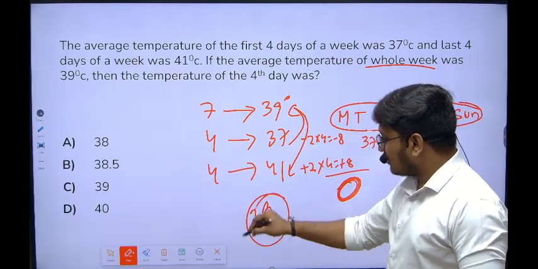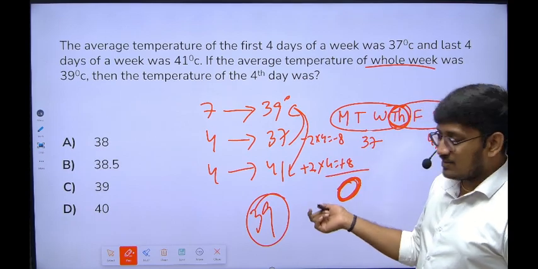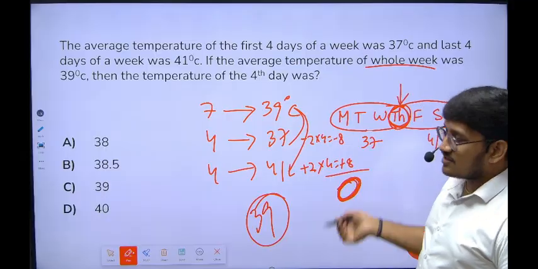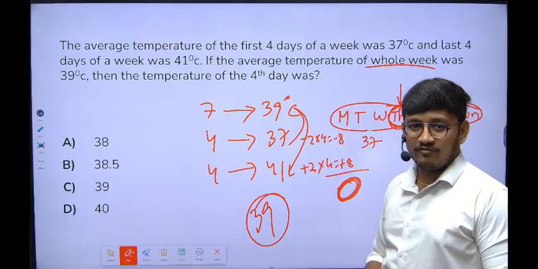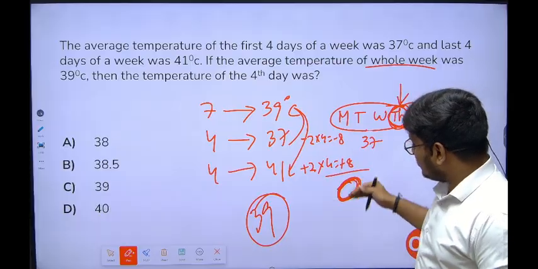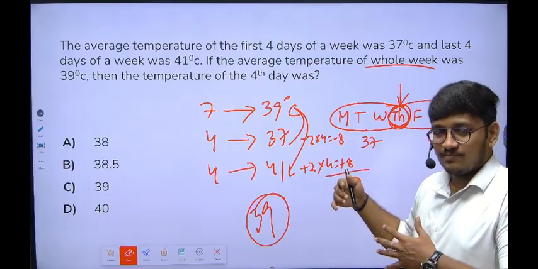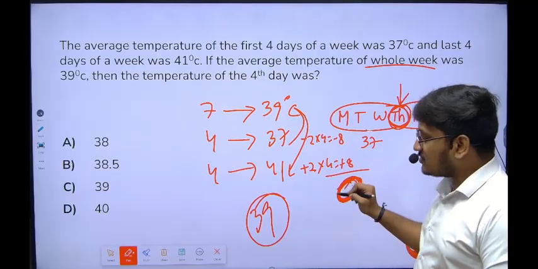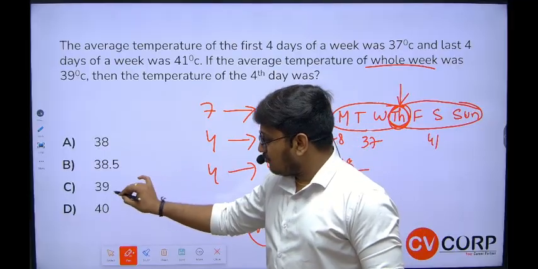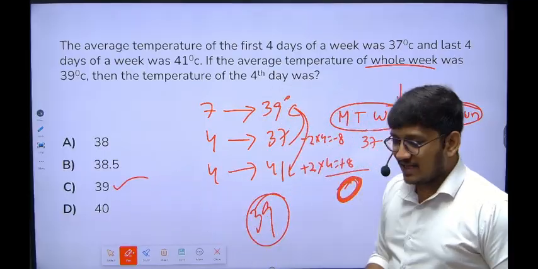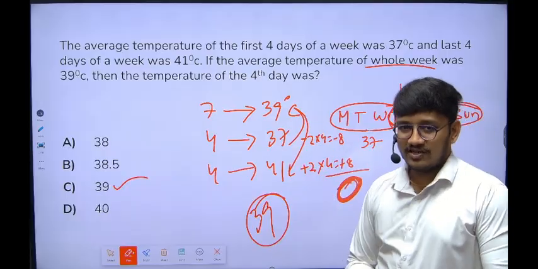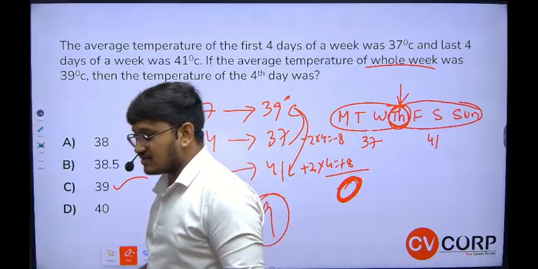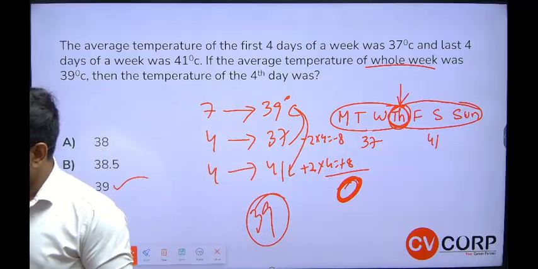So for that middle day, whatever it is, like Thursday, this Thursday temperature remains the same as the whole week temperature, because there is no extra value to subtract. So we can say this is exactly balanced. The same middle day temperature is also 39 as expected in the whole week. This is how we can solve such questions. Yes, I got answers in the chat box as well. So the answer is 39, exactly correct.